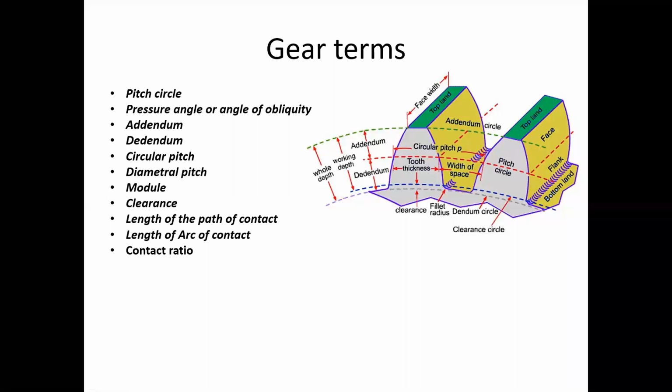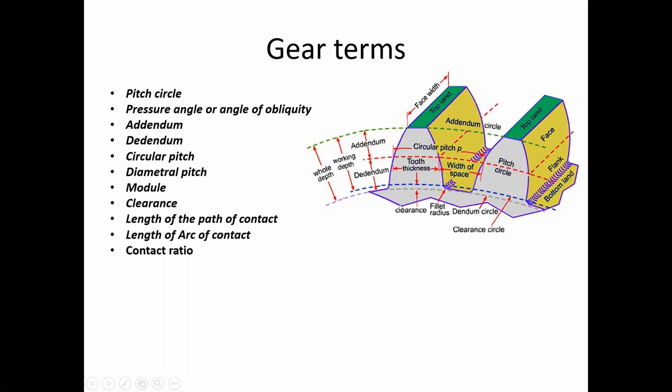It generally follows the middle between the addendum circle and the dedendum circle. So this is the imaginary circle, and it passes through between the addendum and the dedendum.